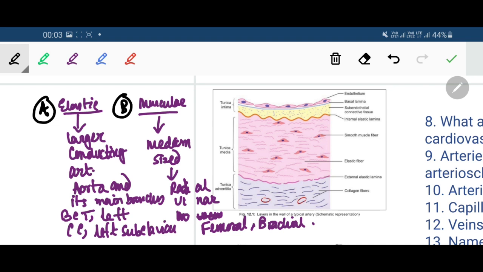So we have got the definition of artery and the three layers of artery, among which two have been discussed, that is the tunica intima layer and the tunica media layer. We have got two subdivisions of arteries, elastic and muscular, which is mainly done on the basis of the composition of tunica media as well as their size. And last we are going to discuss the tunica adventitia, the outermost layer.